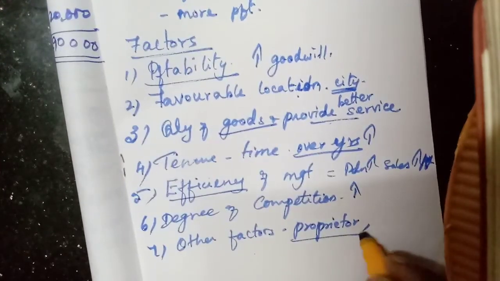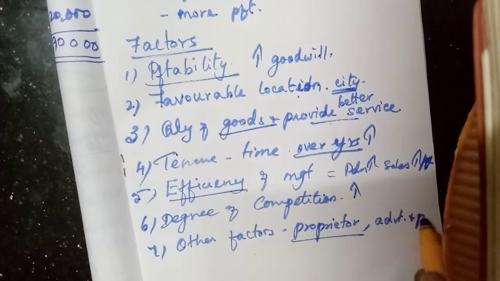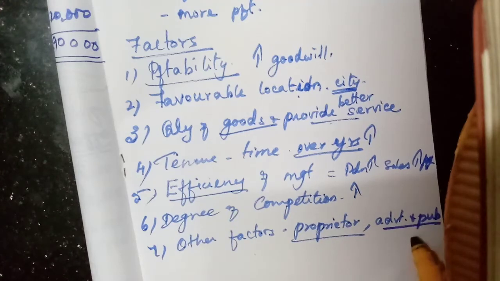Or sometimes they may give advertisements on TV or in newspapers, and their publicity, like Maggi noodles and all we say, isn't it? Though they announce sometimes that it is of bad quality, by hearing the name itself we know, isn't it?